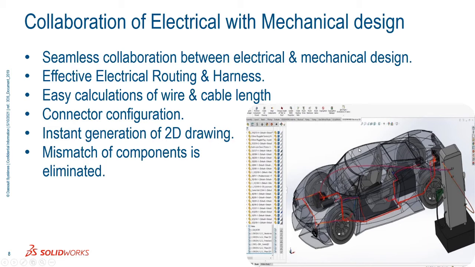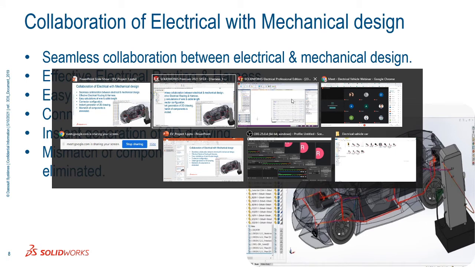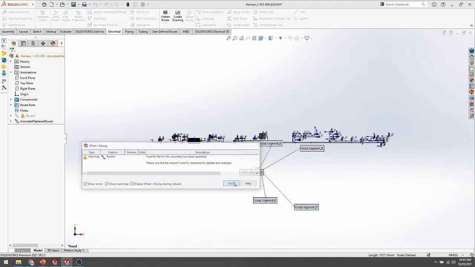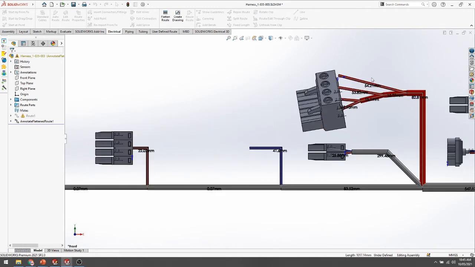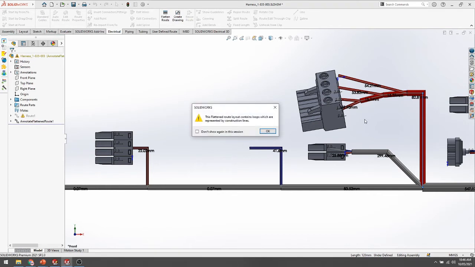And if your component is mismatched, it will easily show you that it is not connected with your 2D drawing and electrical 3D model. Okay, I hope it is done. Where is it done? That one. And okay, so this is the flattening drawing. If you see this one, all the components are routed. If you want to edit your flattening drawing, it is also editable.